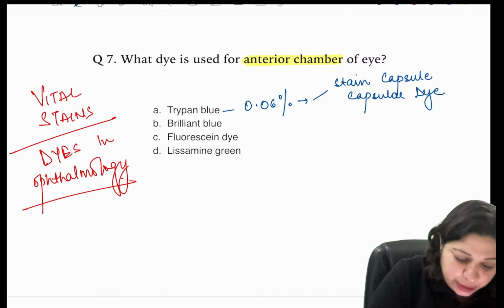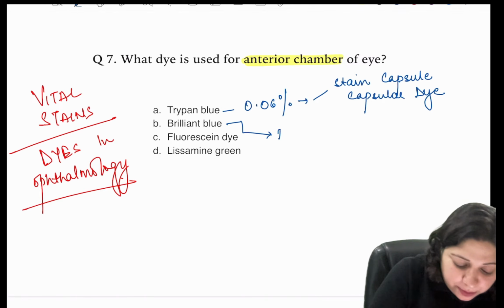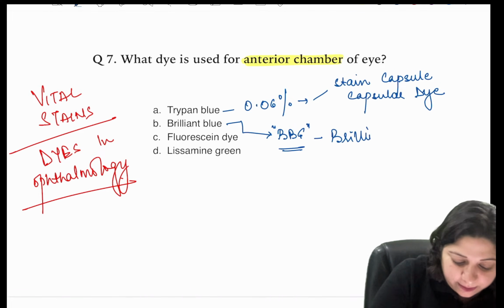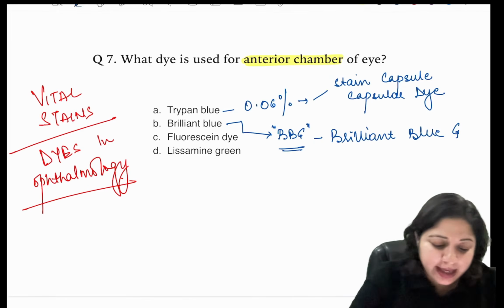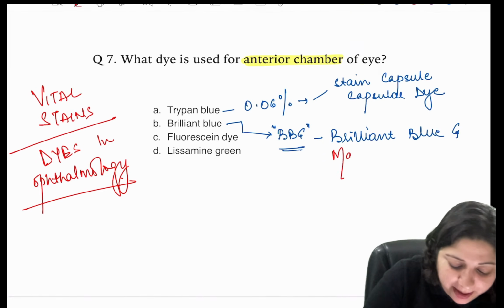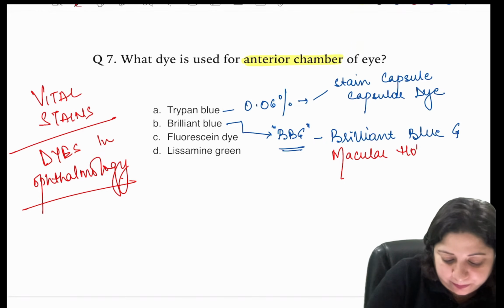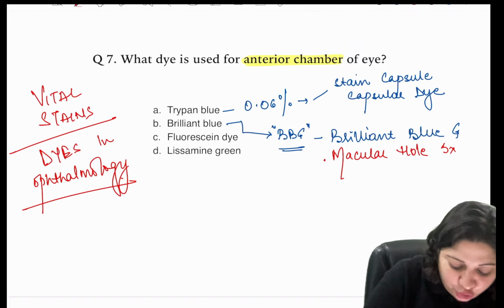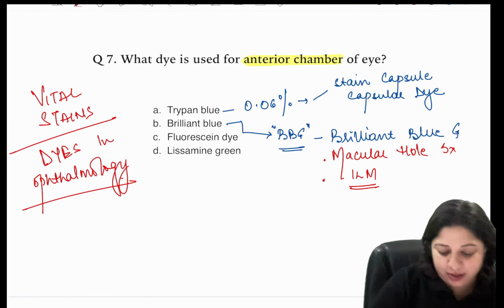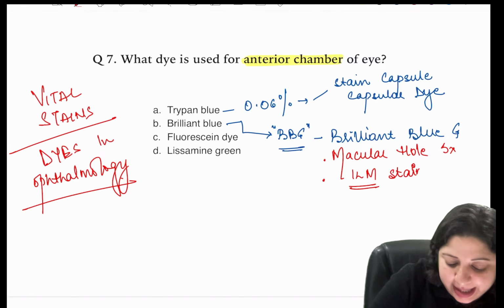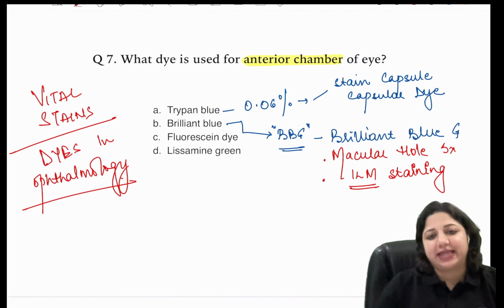Then we have brilliant blue. When we talk of brilliant blue, it is actually BBG, brilliant blue G dye. The classical use of BBG is in cases of macular hole surgery, and it is used to stain the internal limiting membrane.